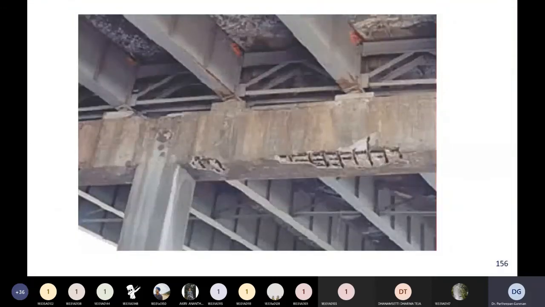Okay, so now let's see here. This is one live structure where you can see here that sufficient cover is not provided.